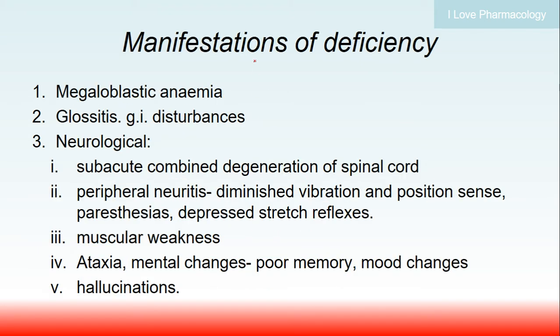So what are the manifestations of this vitamin B12 deficiency? It can lead to megaloblastic anemia, glossitis as well as GI disturbances, and many neurological complications. It can lead to subacute combined degeneration of the spinal cord. It can lead to peripheral neuritis, where there will be diminution of vibration and position sense, paresthesia, and depression of the stretch reflexes. And also muscles will become weak, there will be ataxia, incoordination of movement, mental changes, poor memory, and mood changes, mainly because of the demyelination. And also, they can go for hallucination.